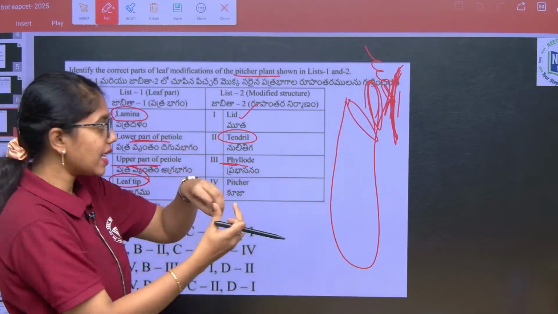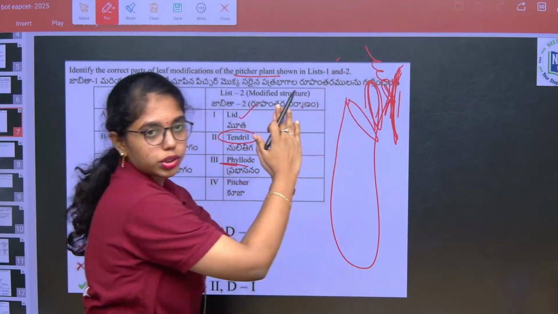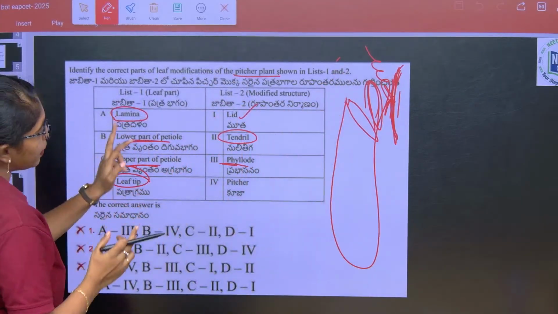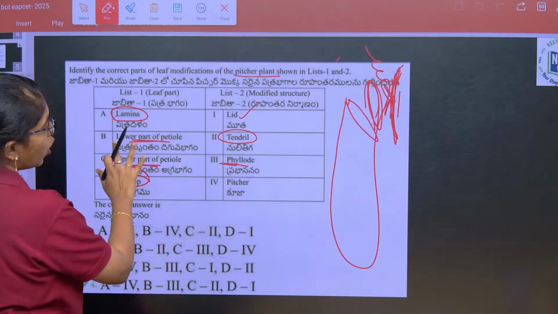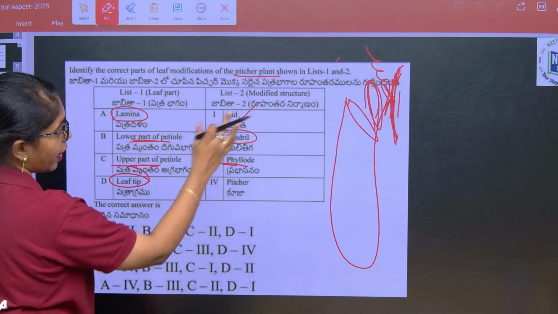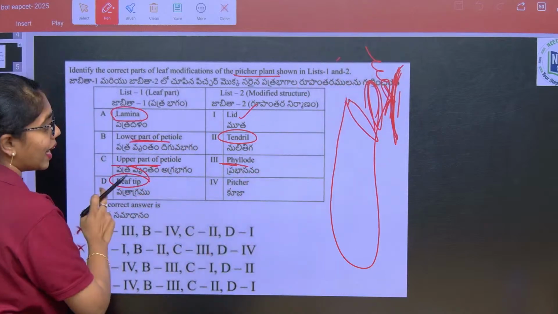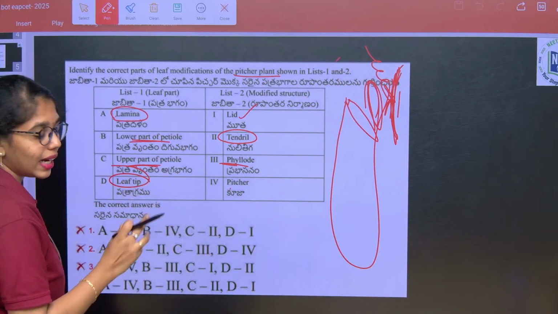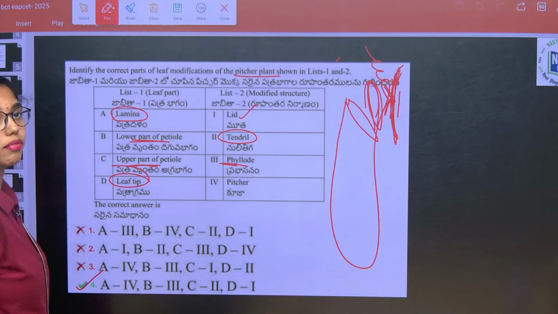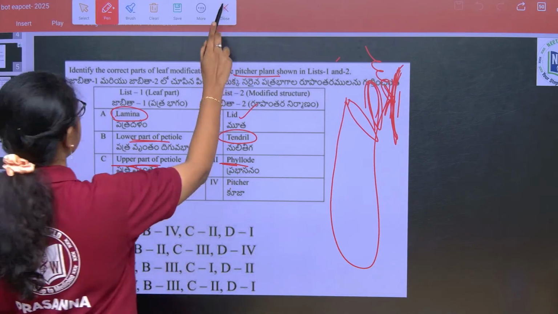Once it captures the insects, then the lid will be closed. Okay, so here the lamina is modified to pitcher, the lower part of the petiole is modified to phyllode, the upper part of the petiole is modified to tendril, and the leaf tip is modified to the lid. Okay, so here the option will be option 4.